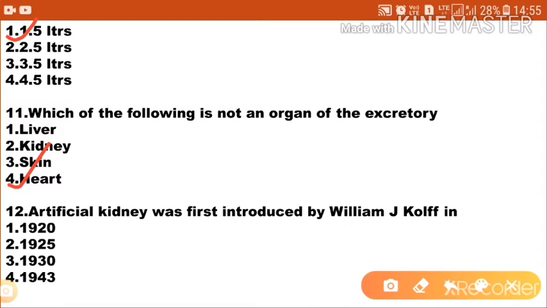Next question: the artificial kidney was first introduced by William J. Kolff in which year? So the correct answer is option 4, 1943. In 1943 the artificial kidney was first introduced by William J. Kolff. Option 4 is the correct answer.